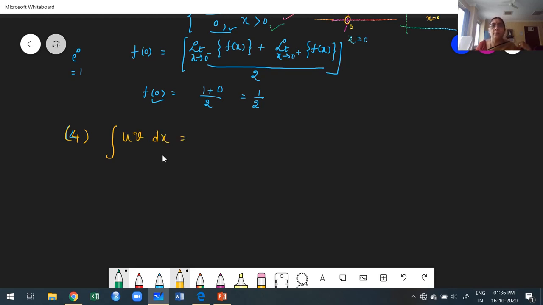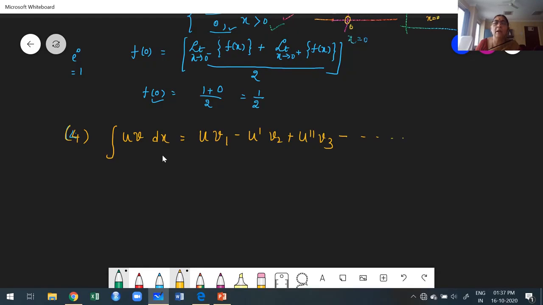I'm going to write the formula first, and after that I'll explain. It is U into V1 minus U dash into V2 plus U double dash into V3.